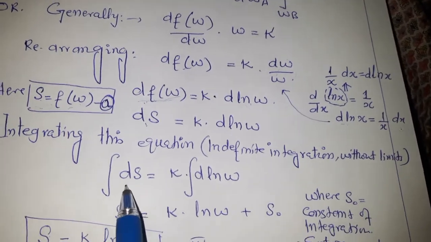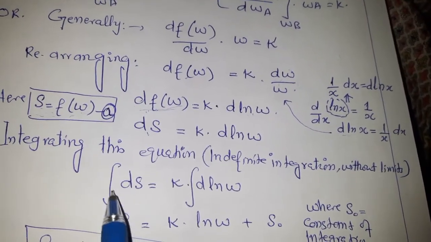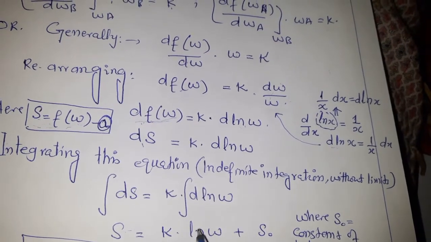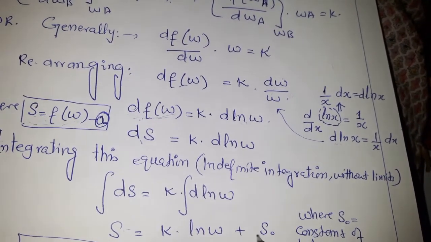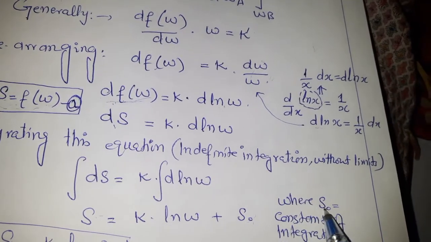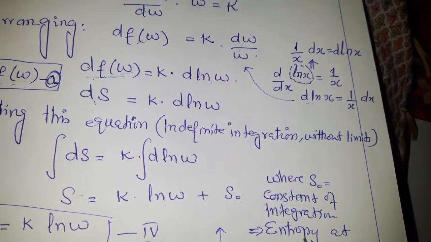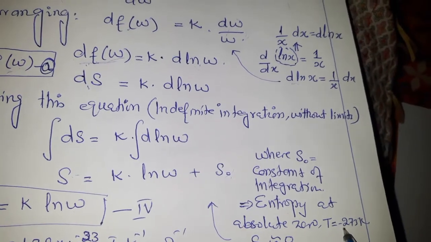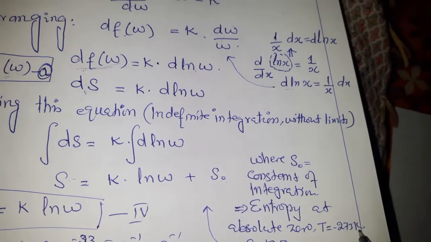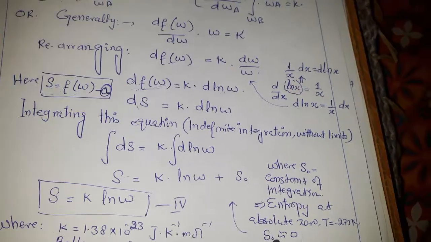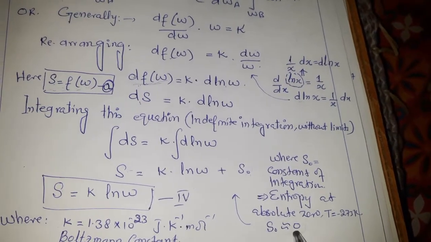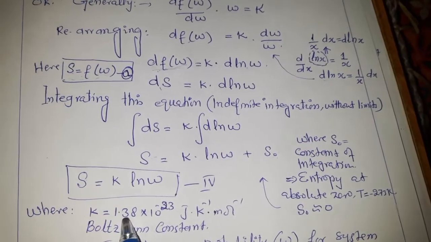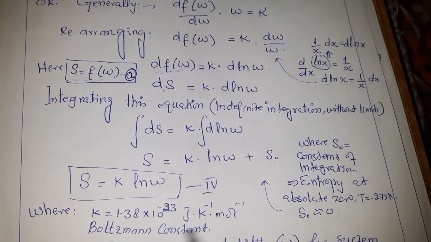Now integrating, after integration this differential will be cancelled with the integration, and similarly for the other differential, but we have a constant of integration, and this constant of integration is the entropy at absolute zero, that is temperature minus 273.6 Kelvin. From the third law of thermodynamics, the entropy at absolute zero is 0. In this equation k is the Boltzmann constant.